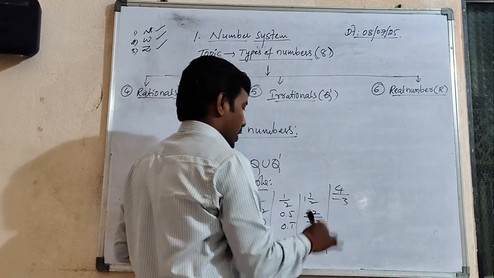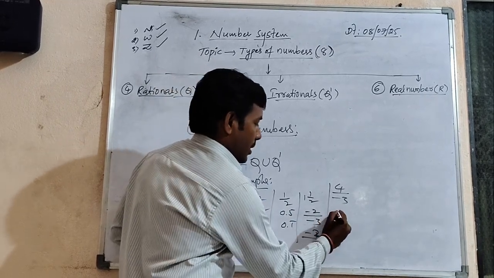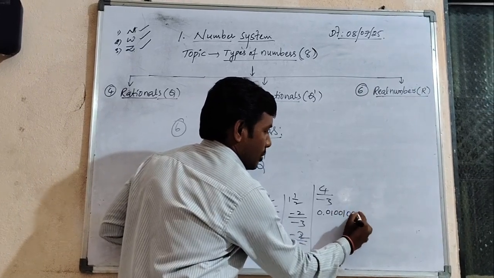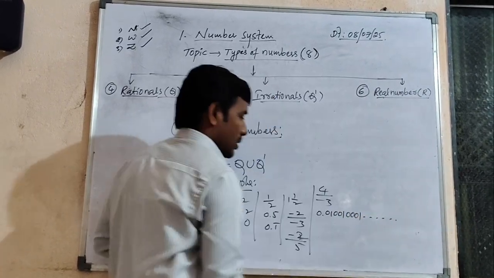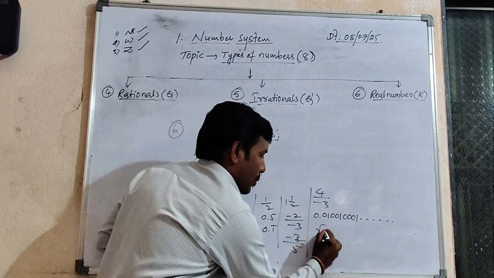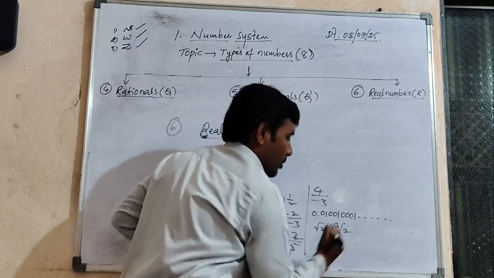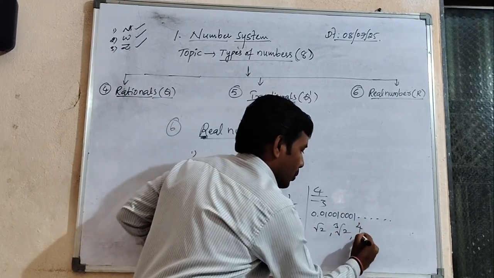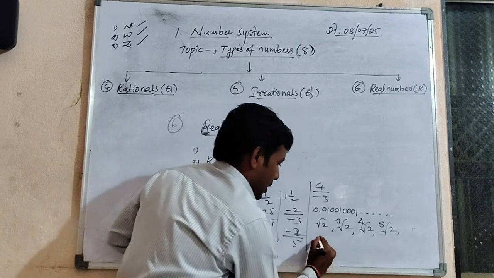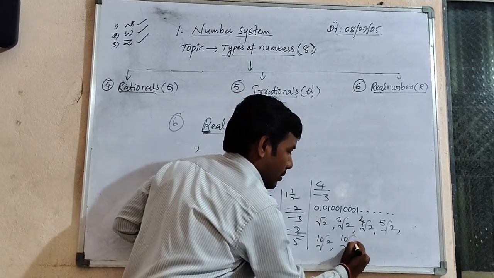Some more examples, different examples. Try to understand. 0.01001, 0001, and so on, this is also a real number. Next, square root of 2 is a real number. Cube root of 2, real number. Fourth root of 2, fifth root of 2, real numbers. 10th root of 2, real number. 10th root of 5, real number.